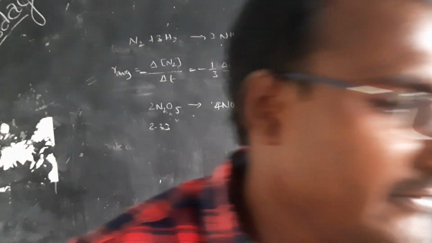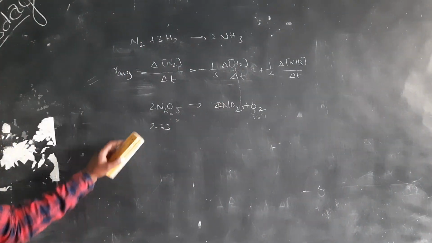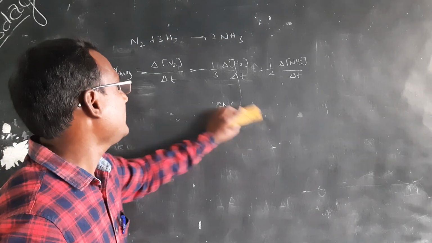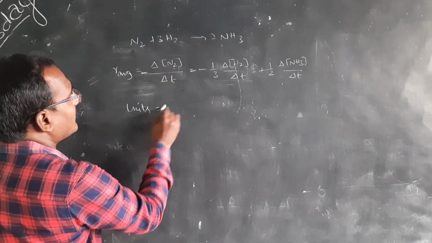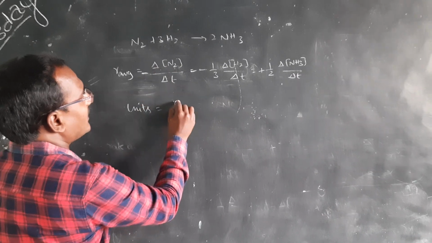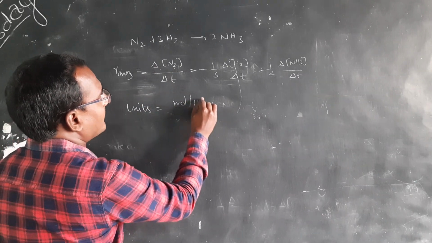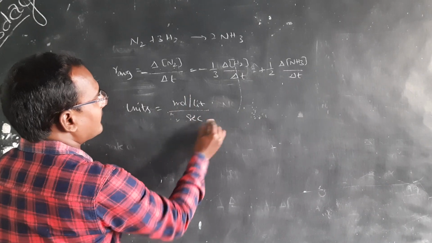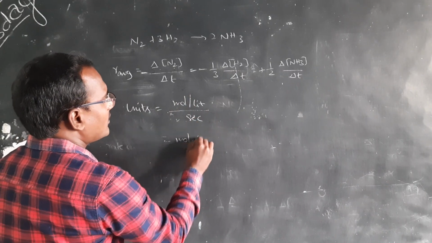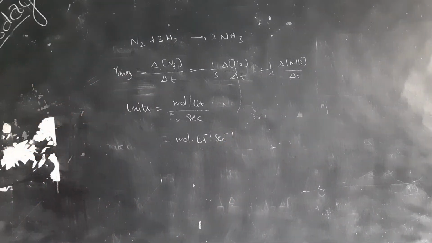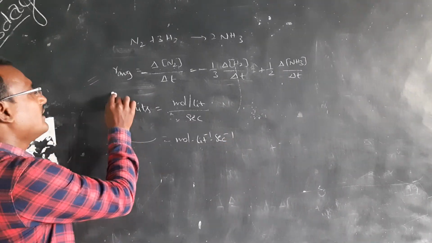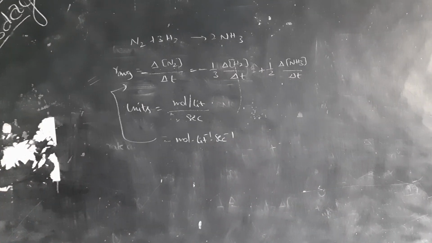Before going to that, we will discuss the units of the rate of reaction. The unit for concentration is moles per liter, and the unit of time is second. So you can write mole liter inverse second inverse, which is the unit of rate of reaction or average rate.